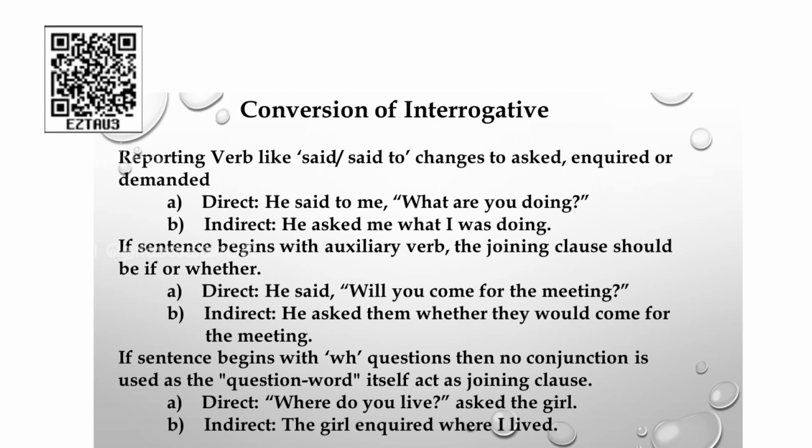He asked, said will be changed as asked them whether. Okay, in yes or no type of interrogative, you will be adding the conjunction if or whether. He asked them whether they would come for the meeting. Here also the interchange of the subject and the verb: you will be changed as they and will be changed as would. He asked them, adding the conjunction if or whether, they would come for the meeting.